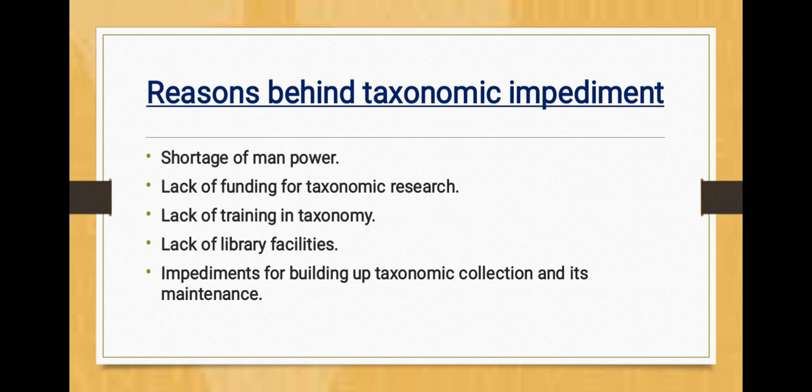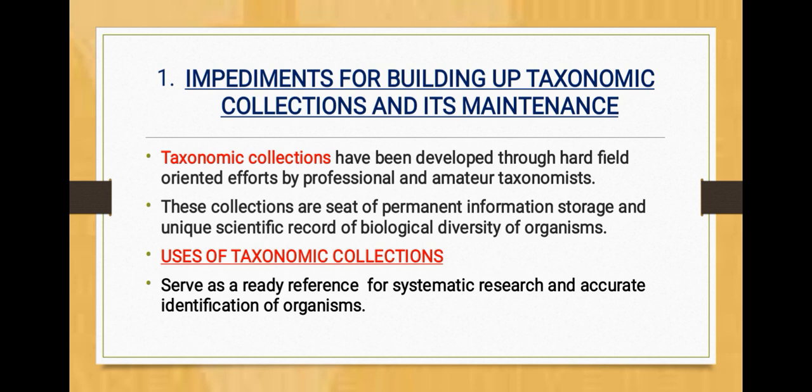Reasons behind the taxonomic impediment: shortage of manpower, lack of funding for taxonomic research, lack of training in taxonomy, lack of library facilities, impediments for building up taxonomic collection and its maintenance. First, impediments for building up taxonomic collection and its maintenance.